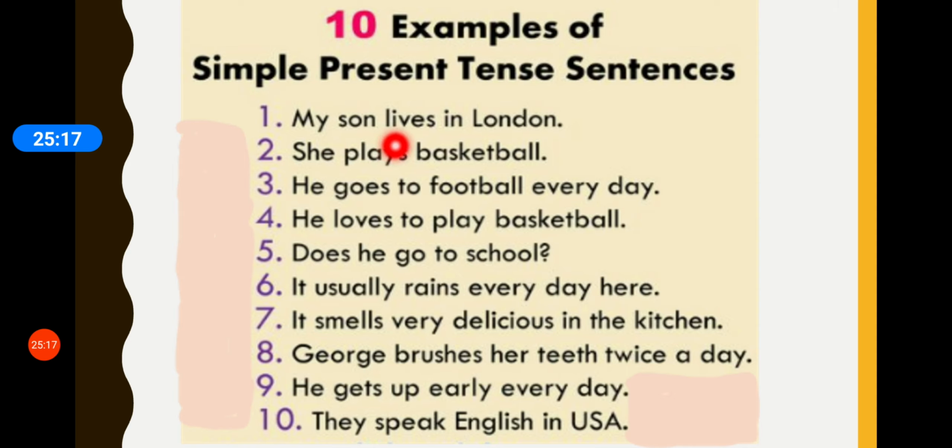Let's have a look at a few more examples of simple present tense. My son lives in London. My son is a singular noun, so with lives we have added s. She plays basketball. She, so we have added s. He goes to football every day. Now, ending in o, that is why we have added es.